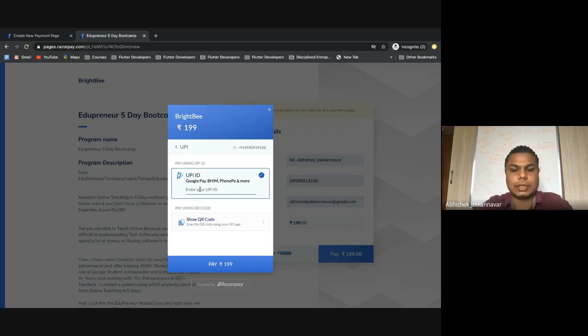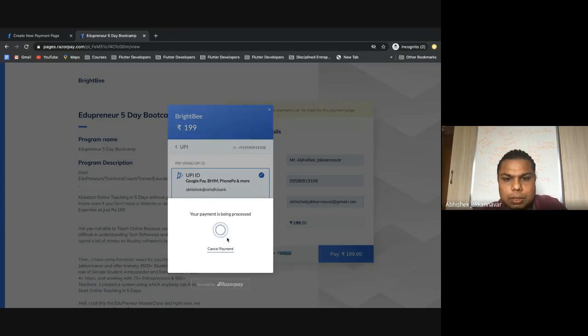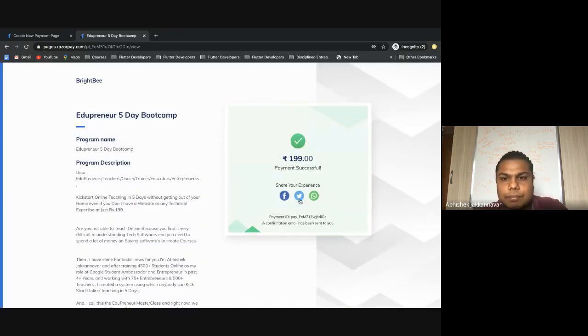I'll just put an example, Abhishek at HDFC bank.com. Click on pay. I'm just trying to process because I want some data in my page. And it shows it is successful.